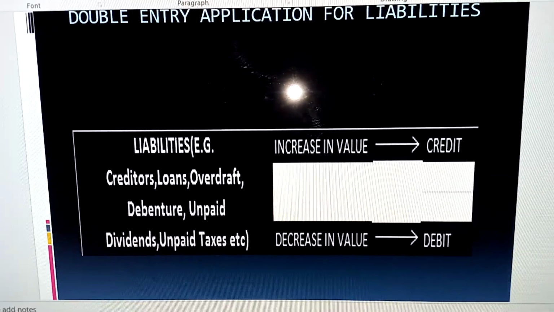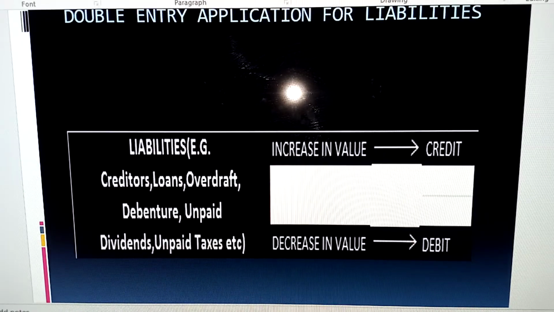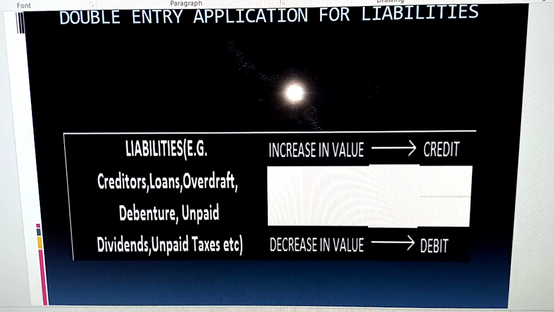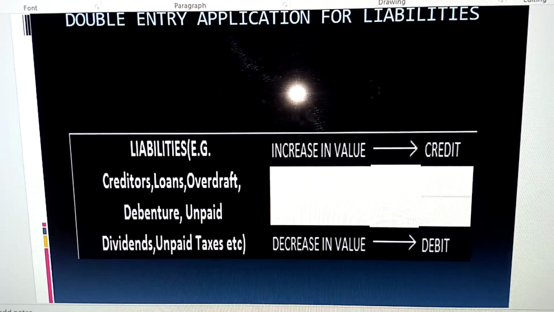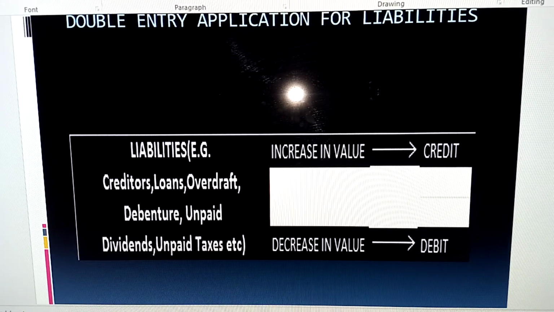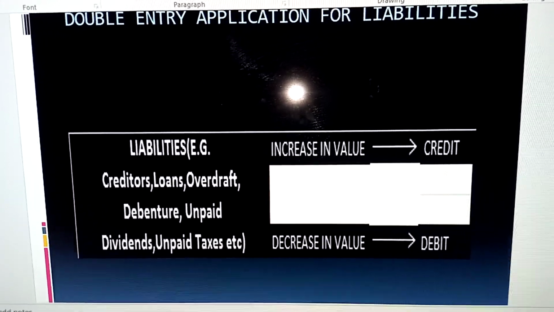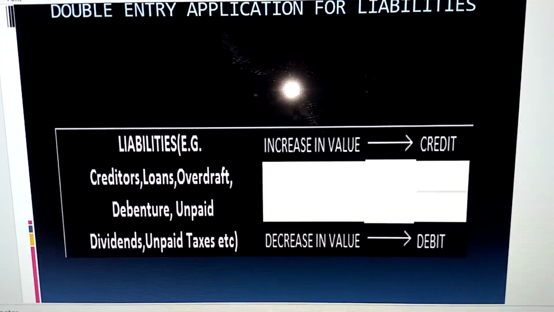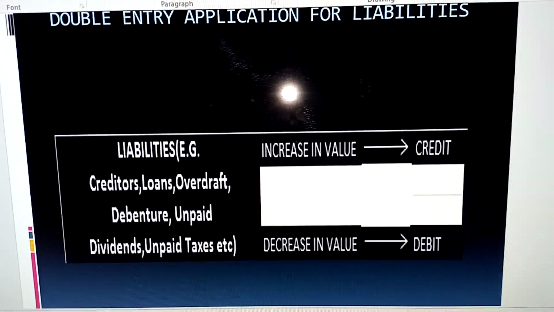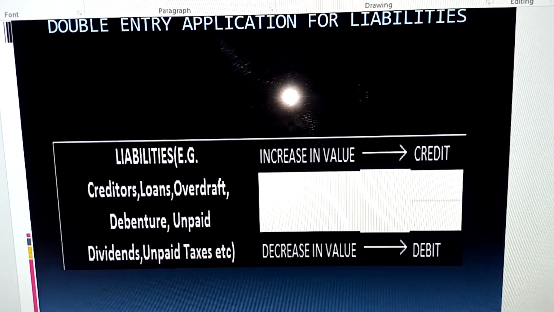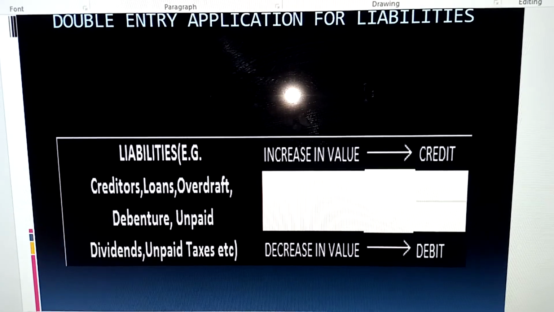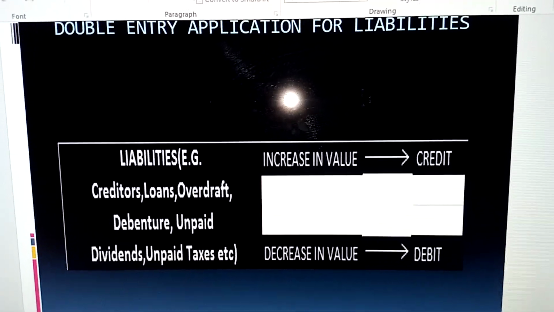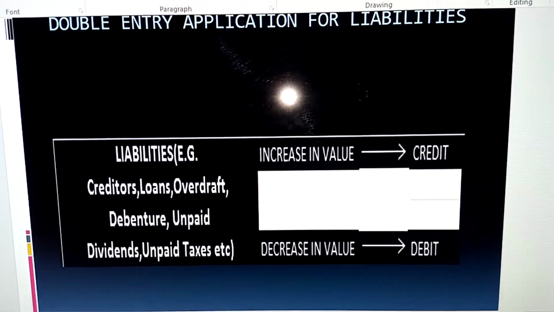We have unpaid dividends. Unpaid dividend is simply saying, for instance, maybe a company declares dividend. Dividend is the part of the profit declared by a company to be paid to its shareholders. So if a company declares dividends and it's yet to be paid, it becomes a debt of the business to the shareholders. So such is a liability as well.